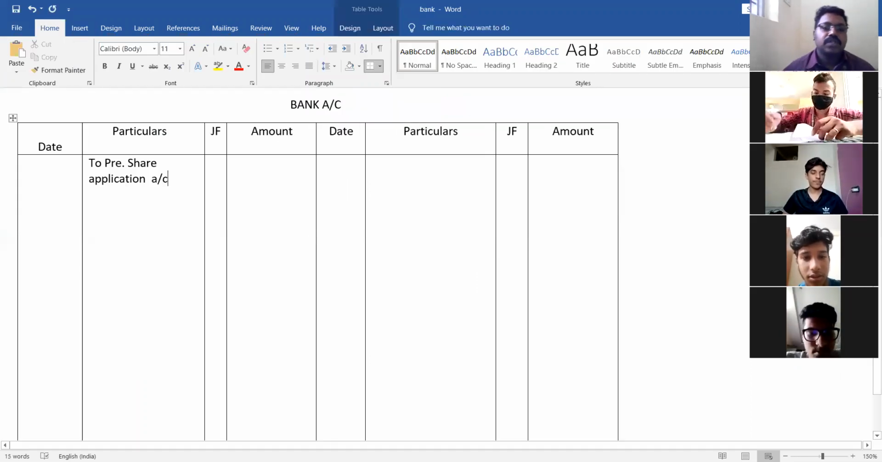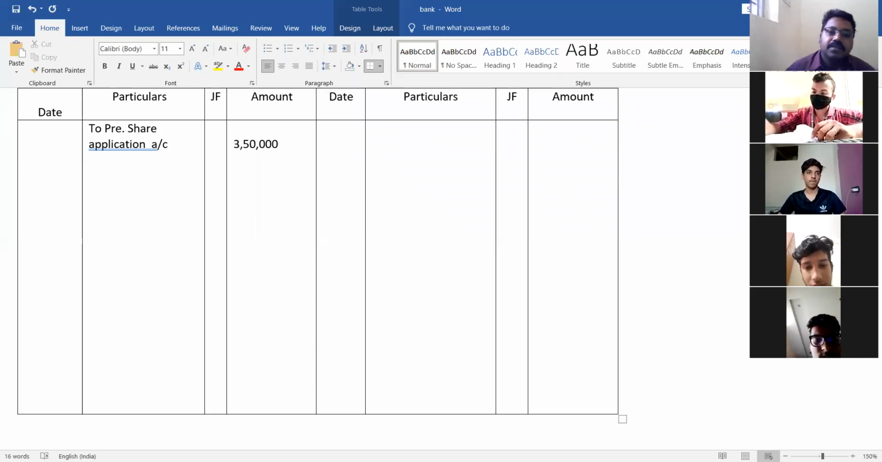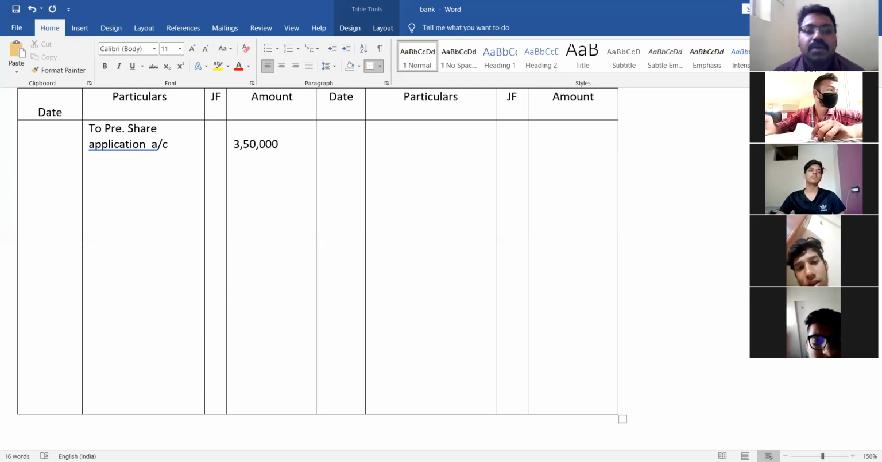So first one, to share application money will be there. What is the amount in the share application money? Sir, screen is not clear. Okay, now it came, sir. 3,50,000 is the share application money.